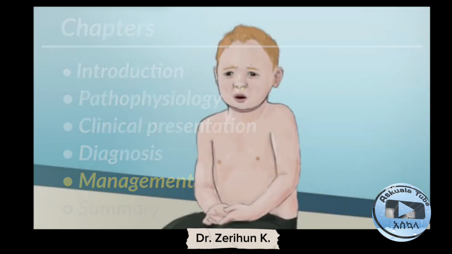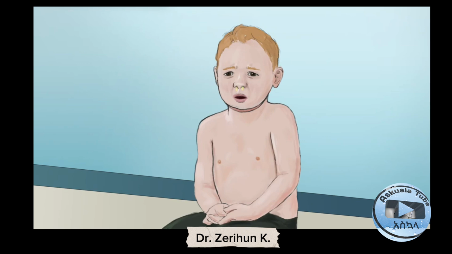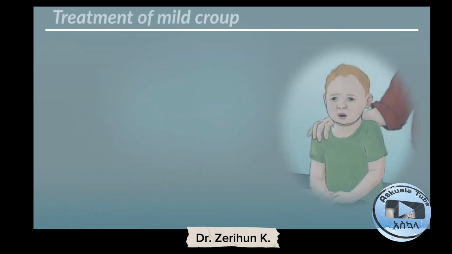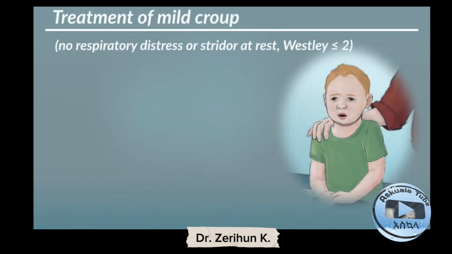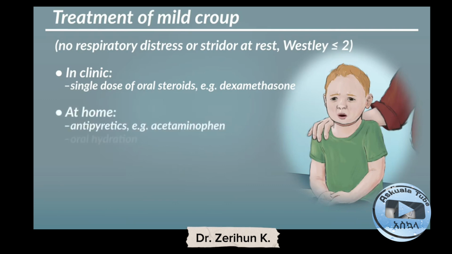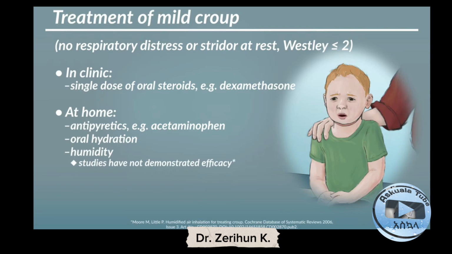The management of Croup is based on the Westley score, which has the criteria of chest wall retraction, stridor, cyanosis, level of consciousness, and air entry. Based on that, we have mild, moderate, and severe Croup. In mild Croup, the Westley score is less than 2. Clinically, a single dose of oral steroid, which is dexamethasone, is enough. At home, we can give an antipyretic like acetaminophen, oral hydration, and we can do humidification, but humidification has not demonstrated efficacy.